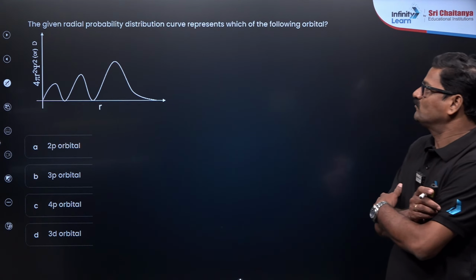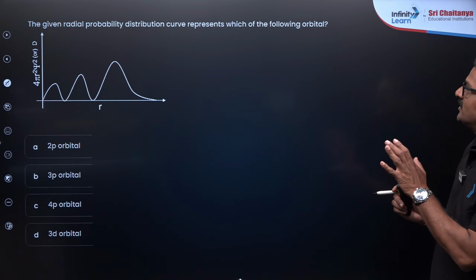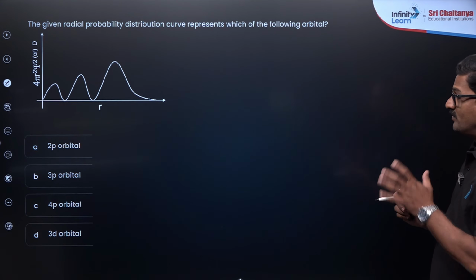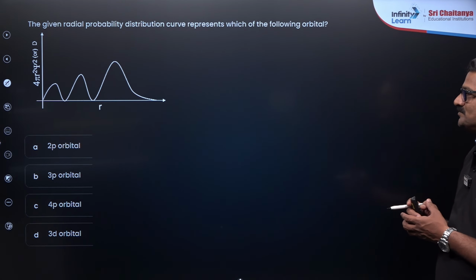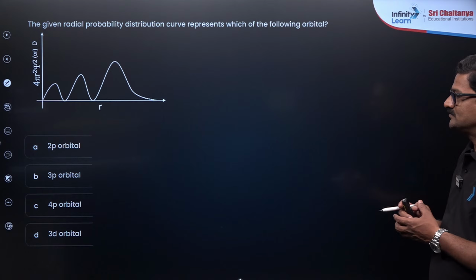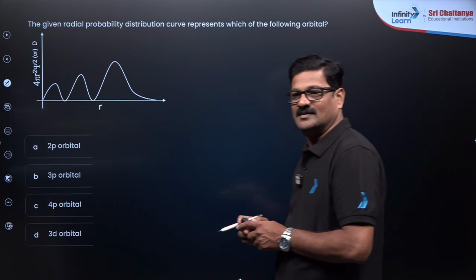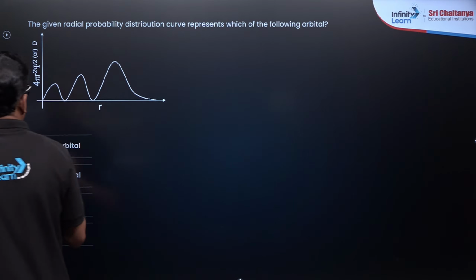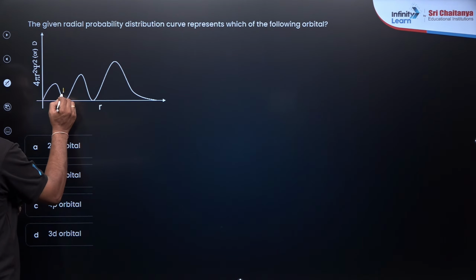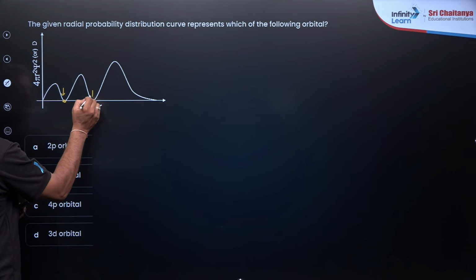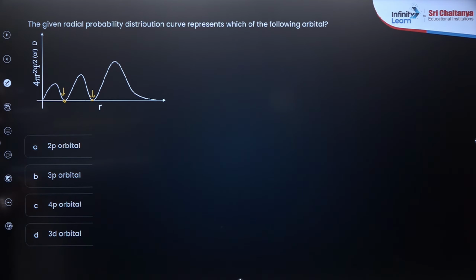Right, one more question. The given radial probability distribution curve represents which of the following orbitals? Answer? So it is going to be 1 node, 2 nodes. So 2 nodes are there. It could be 4p.